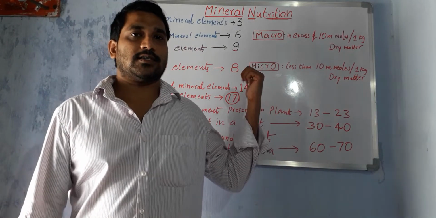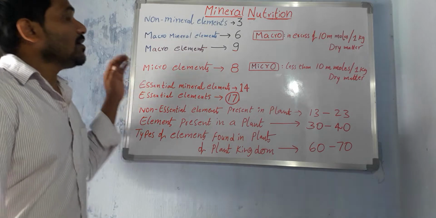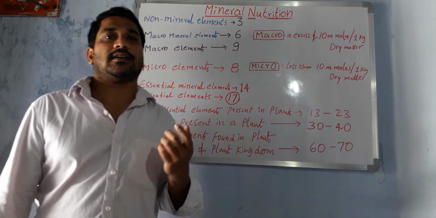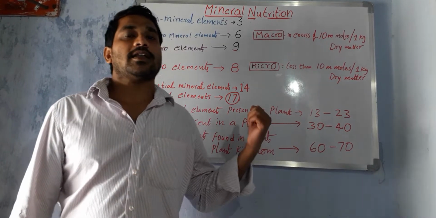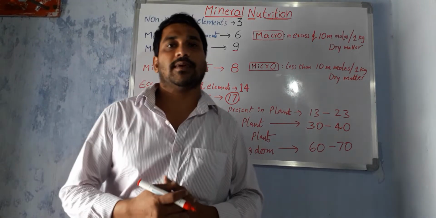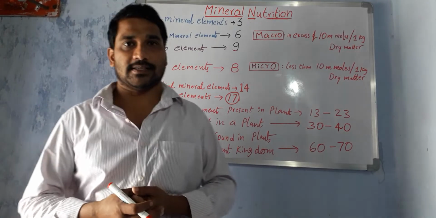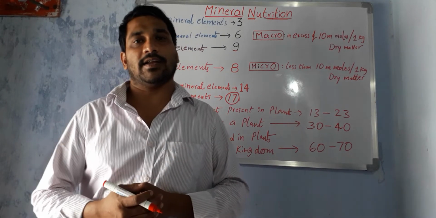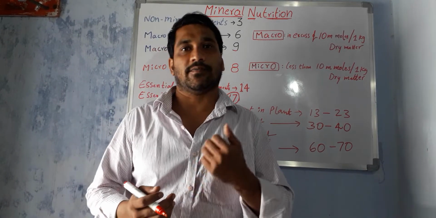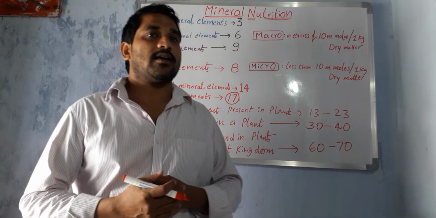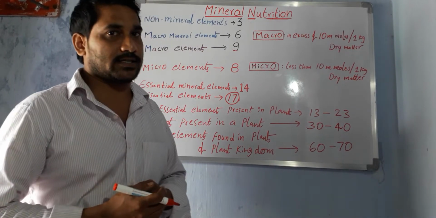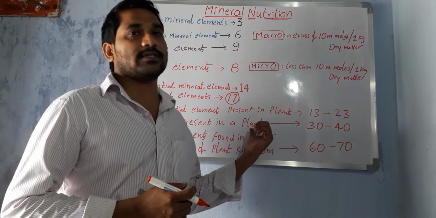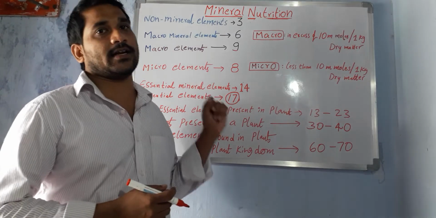Today we are going to discuss mineral nutrition. Generally, the basic needs of all living organisms are equally the same. All living organisms require macro elements, micro elements, organic substances, and some inorganic substances. What are the organic substances required for living things? Carbohydrates, proteins, and fats. These are organic substances. What are the inorganic substances? Various nutrient elements are inorganic substances.